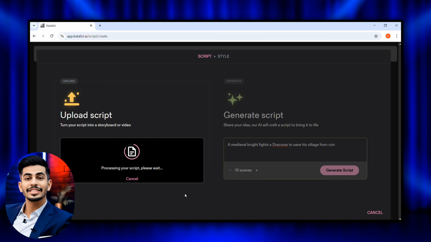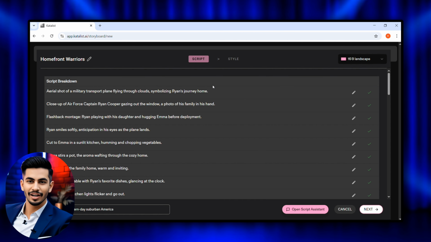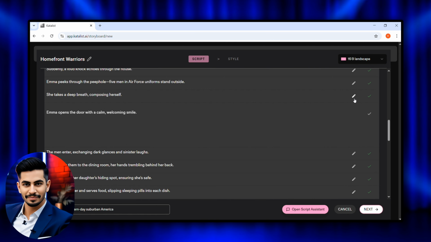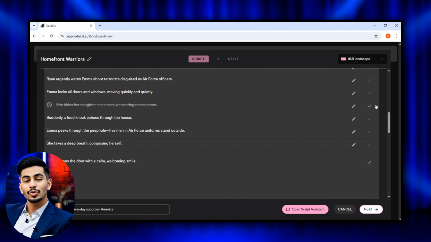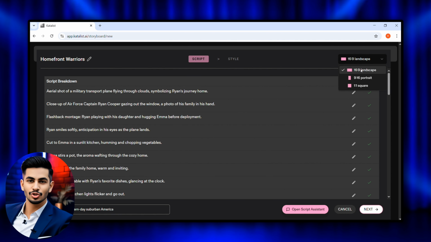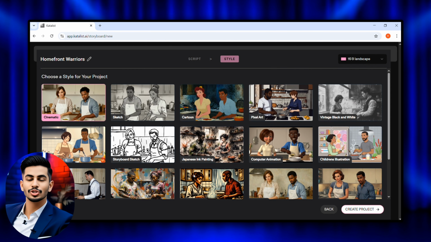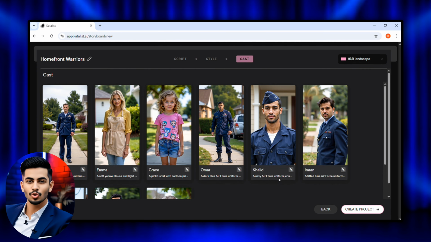In just a few seconds, this tool will analyze your script and automatically generate perfect prompts for every scene. If you want to change any scene, you can click on this icon and enter your own prompt. You can also uncheck any scenes you don't want to include. Then, after selecting your video ratio, click on Next, and you'll be redirected to the style selection page where you'll see options like cinematic, cartoon, anime, and many more. I'll simply select the cinematic option and click on Next, and now comes the most exciting part of this tool, the casting feature.